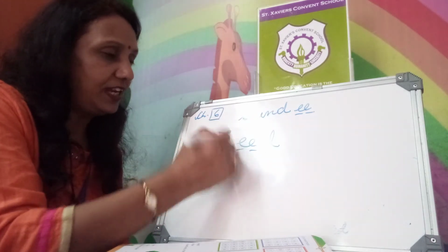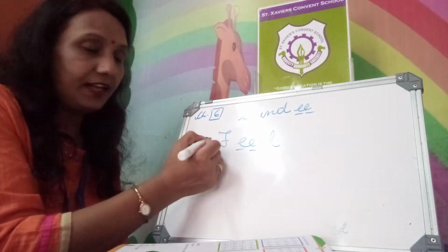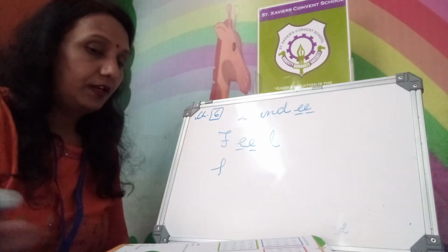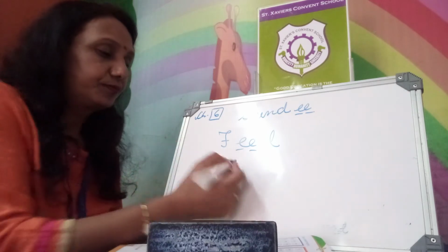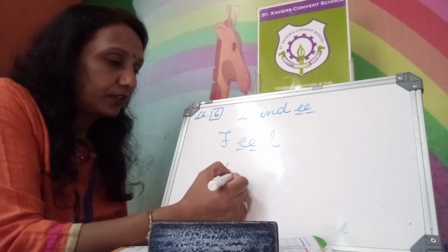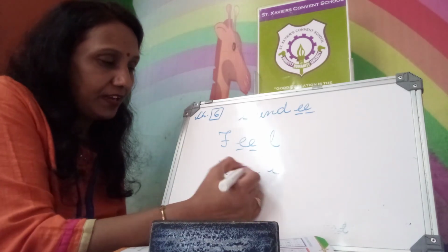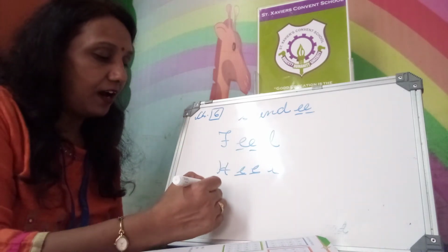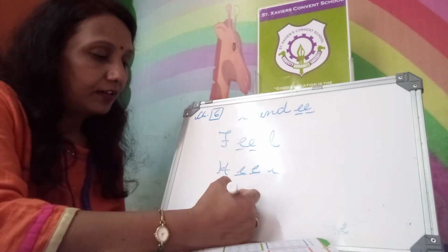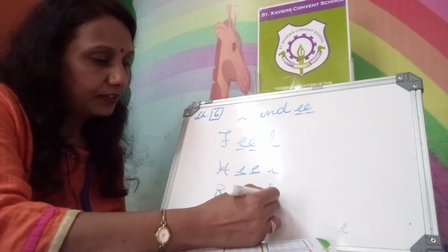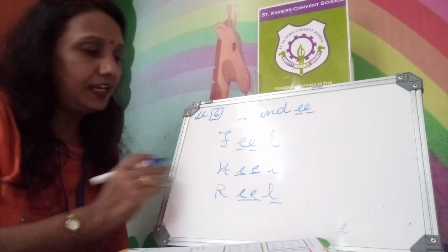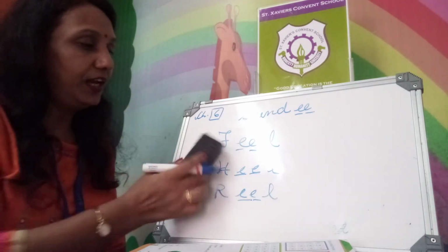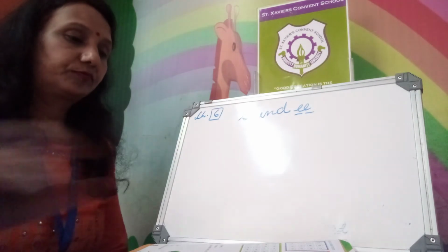When you write F, it will become feel. When you write H, it will become heel. We have a heel on our legs. When you write R, it will become reel. Okay? More new words with double E.